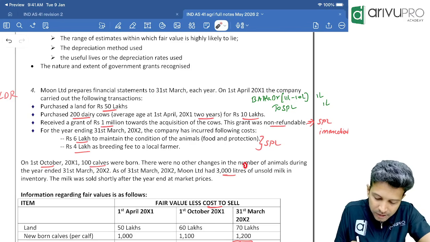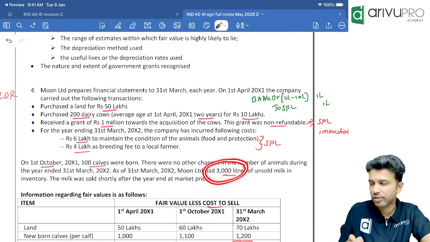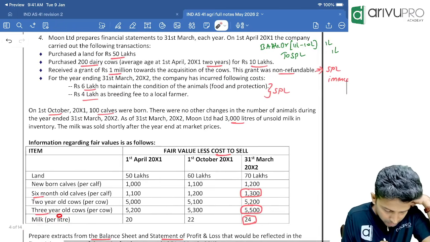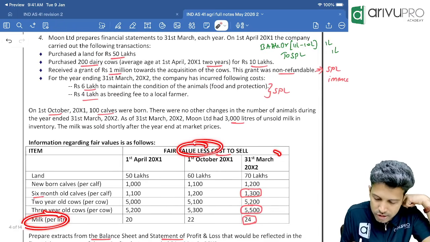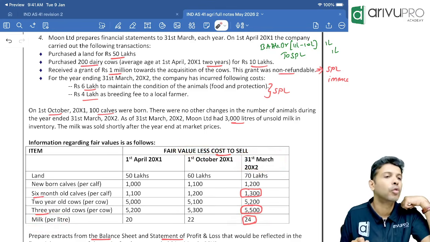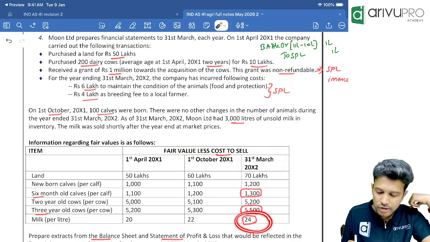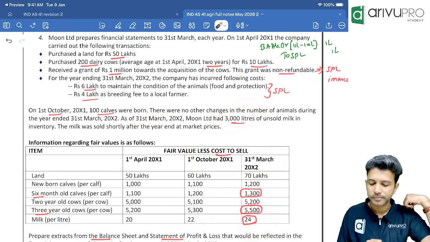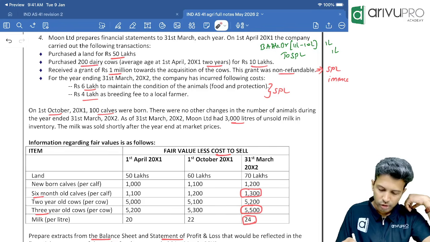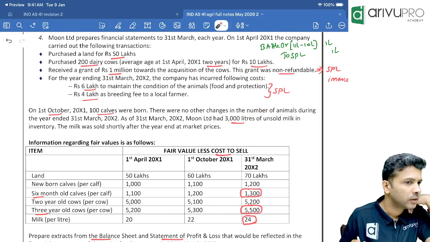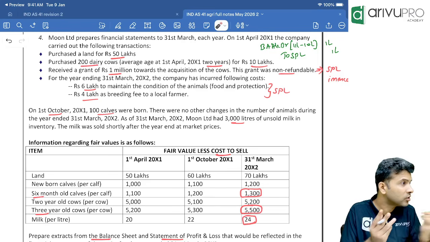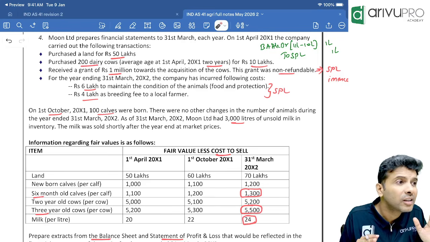How many liters of milk do we have? 3000 liters. Do you know at year ending what is the fair value less cost to sell of 1 liter of milk? Have they given it? Yeah, the fair value less cost to sell of milk at the year ending is 24 rupees per liter. We have 3000 liters. Multiply these two. 24 times 3 is 72. So 72,000. That is your closing stock, no? Correct. Because once you extract the milk from the cow, it is inventory.